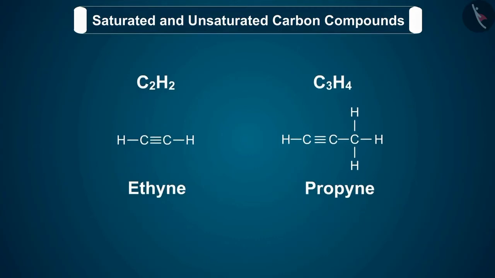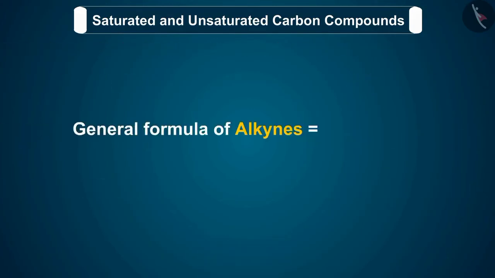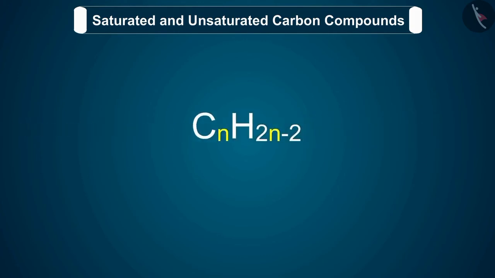Ethyne and propyne are alkynes because they contain a triple bond between 2 carbon atoms. Also, another amazing fact is that there can be no alkyne having only 1 carbon atom. The general formula of alkynes is CnH2n-2, where n is the number of carbon atoms in one molecule of alkyne.